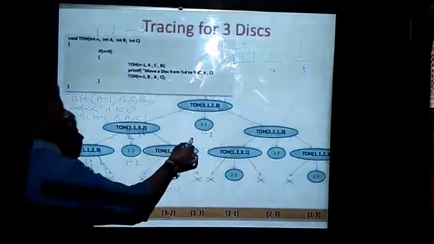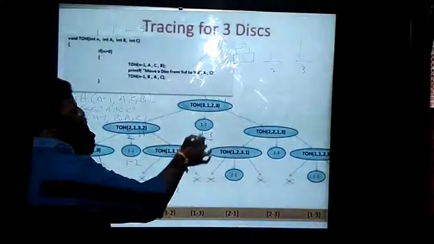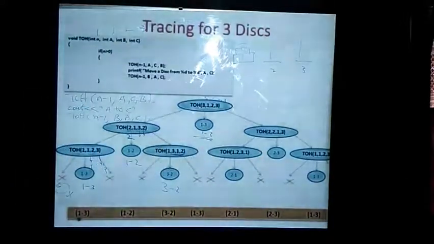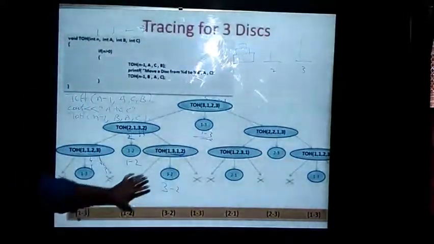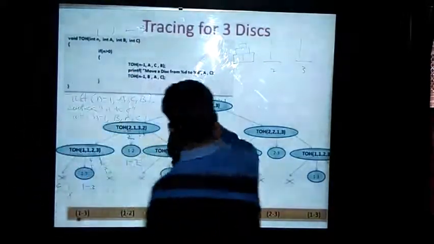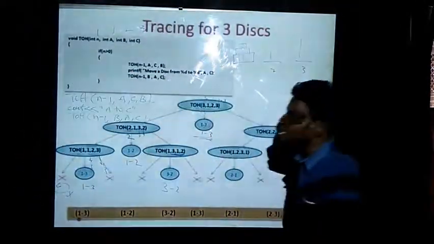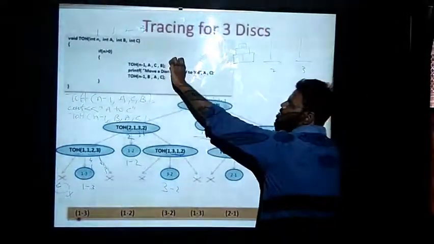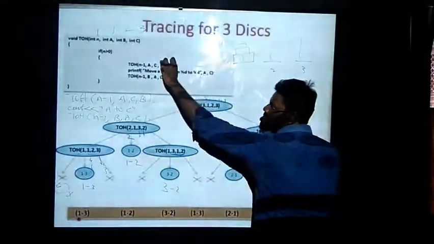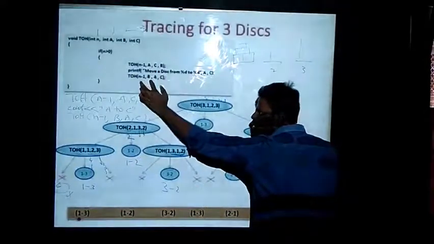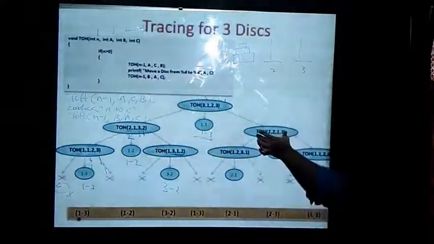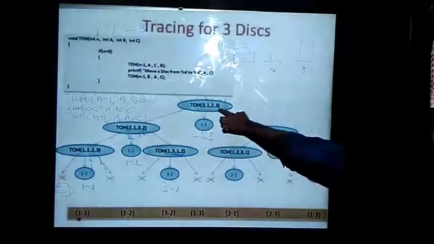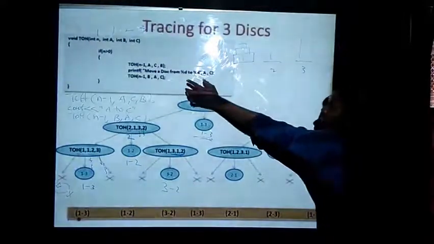And again, I will be completing this part. In the first part, I have completed 1, 2, 3. I have made this in the same way. We will be executing this part, N minus 1, the left part. Meaning that until this, we have completed only this part. When I want to come to this, then I need to again begin with the 2. The N value is 3. I need to execute this now.